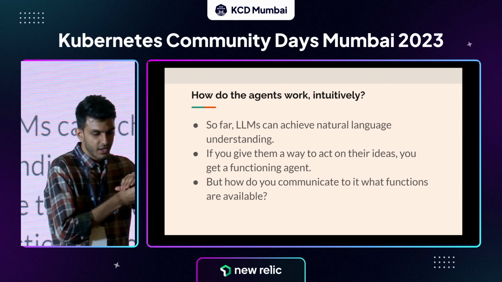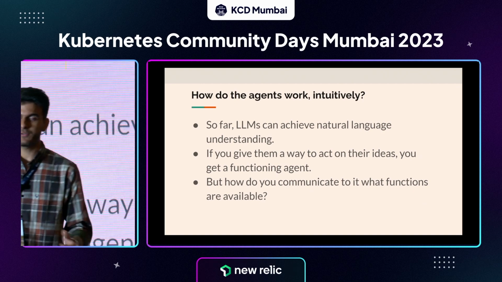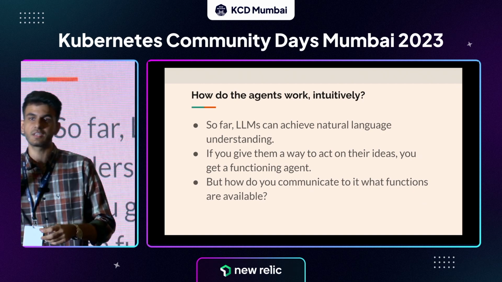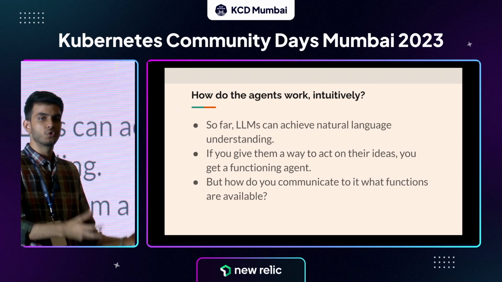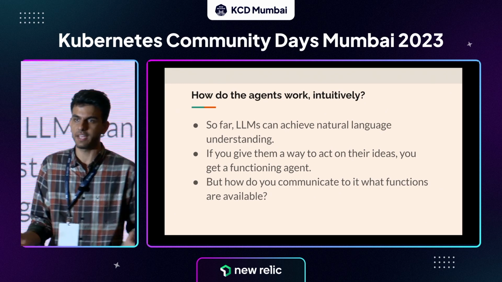So for example, right now the LLMs are limited to just talking, so they can't really perform any tasks. But if you give them the ability to perform tasks in some way, then the agent can get supercharged in a way which can think and then also act on its idea. Right? That is the idea behind using agents.